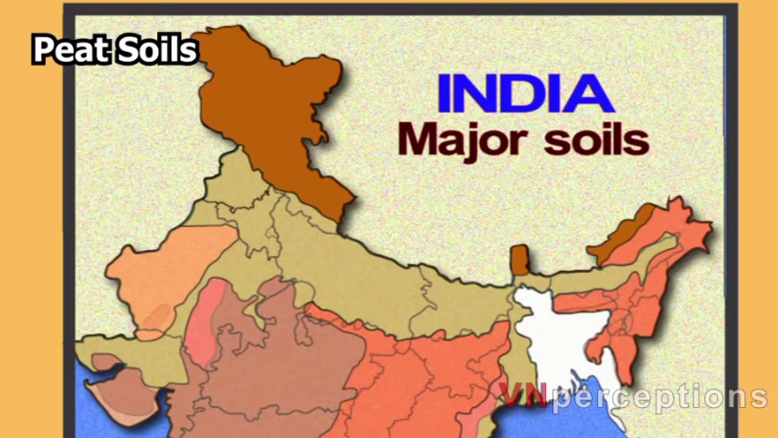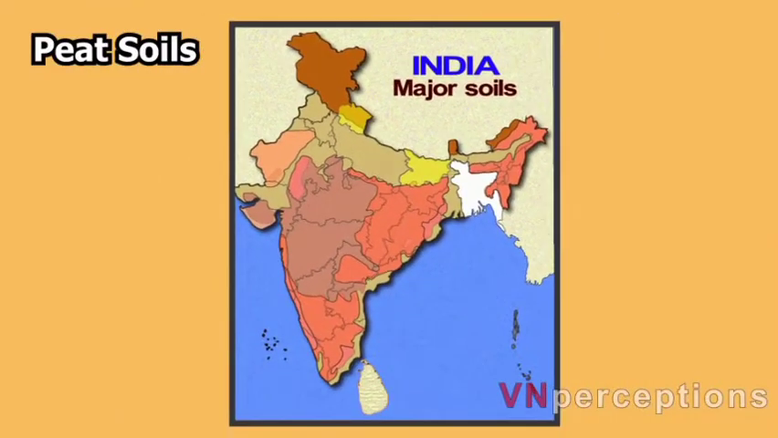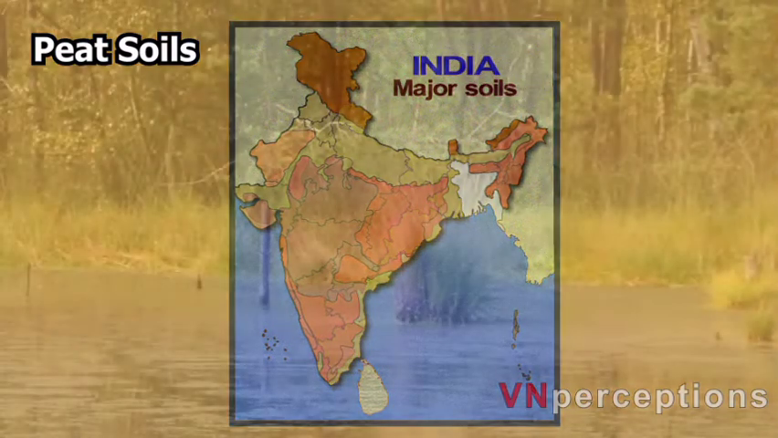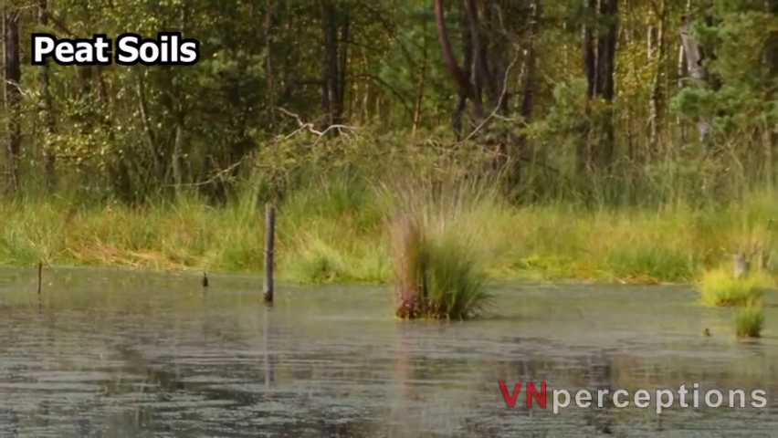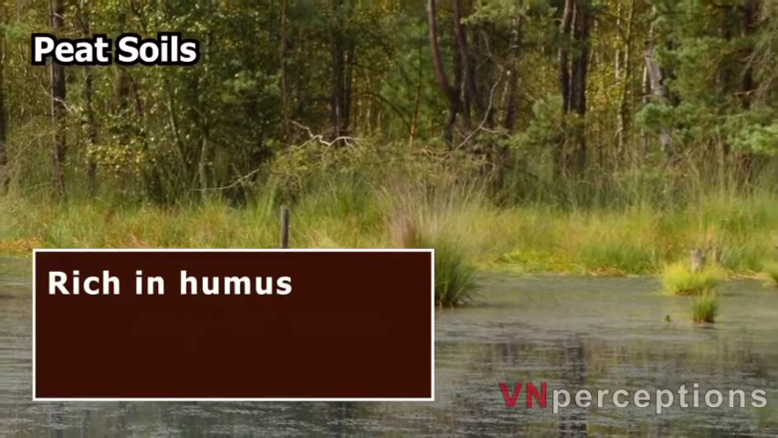It occurs widely in the northern part of Bihar, the southern part of Uttaranchal, and the coastal areas of West Bengal, Odisha, and Tamil Nadu. These soils are normally heavy and black in color. These soils are characterized by a rich humus and organic content.